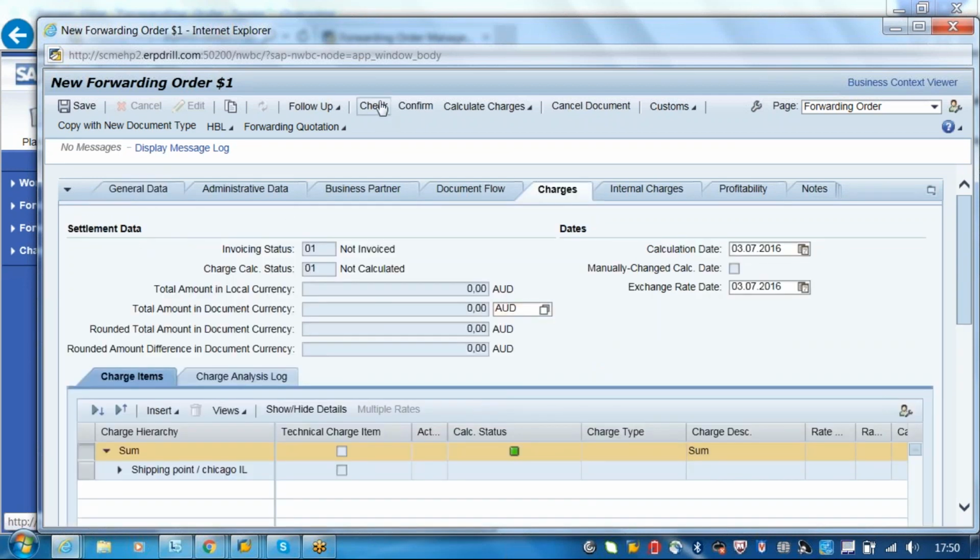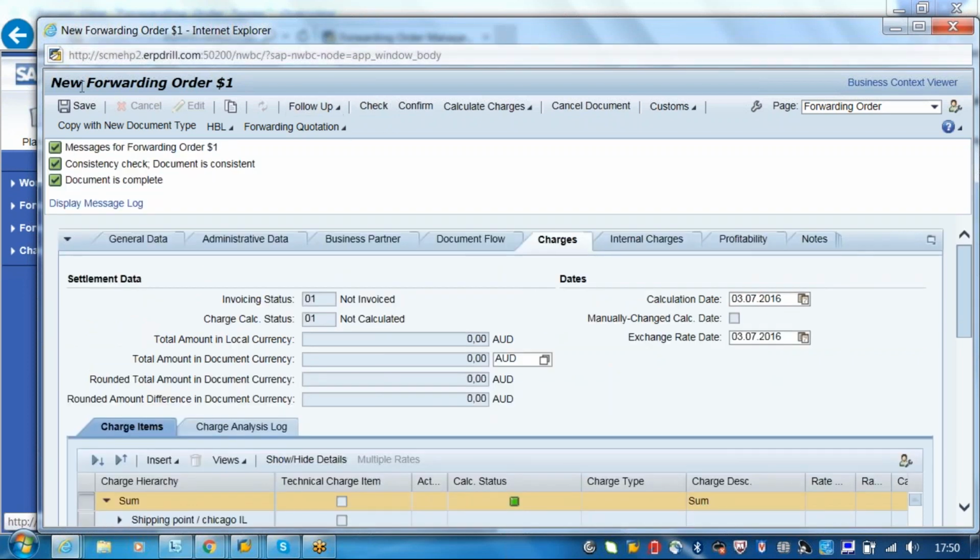Now just check for inconsistency. If there is none, you can save this document.